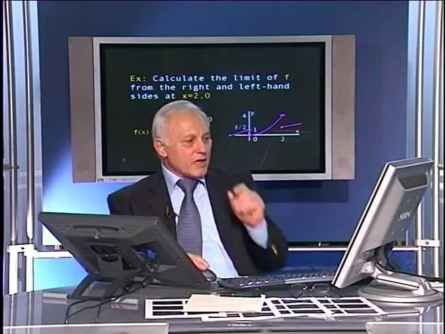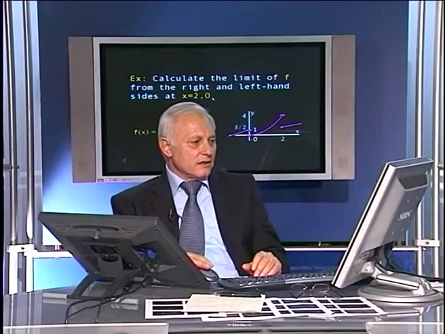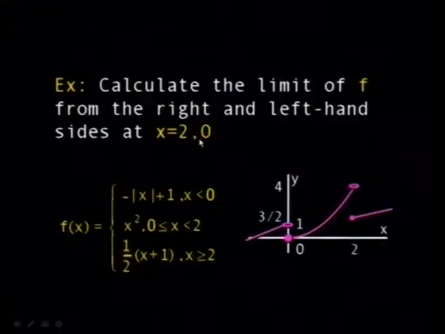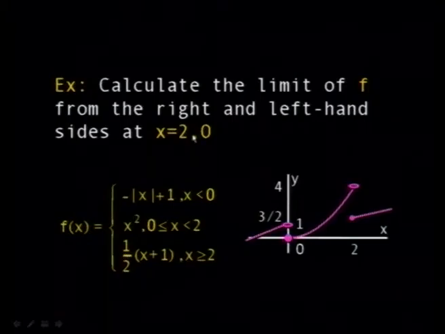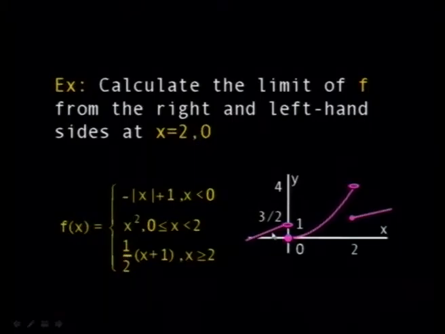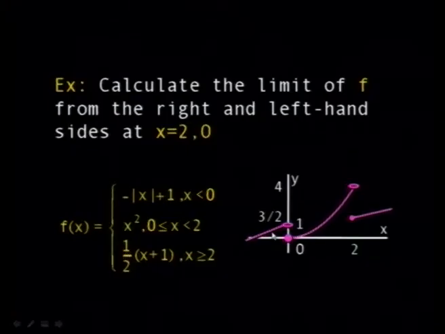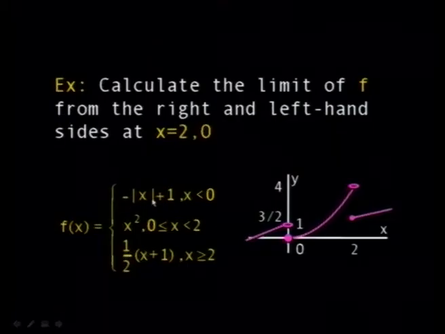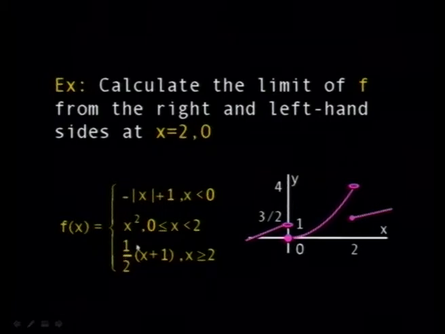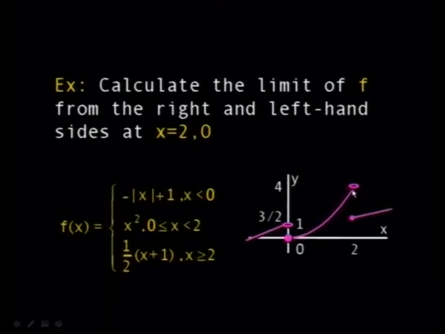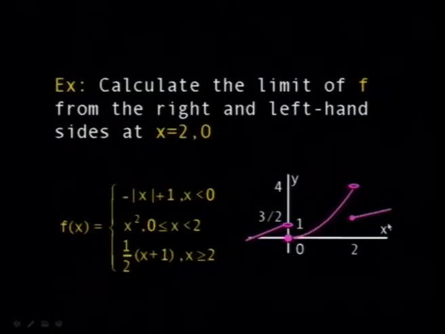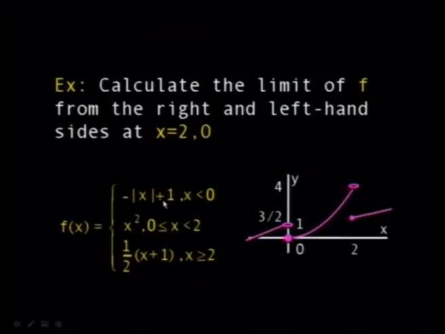Calculate the limit of f from the right and left sides at the point x equal to 2 and the point x equal to 0. Of course we can use the definition of limits here, the epsilon-delta mechanism, but why should we? Here we have three rules. When x is less than 0, you have minus modulus x plus 1, which is this rule here, the graph here, then you have x squared, a parabola here, then you have another one here, which is a straight line. So when x approaches 0 from the left-hand side, it's equal to 1 directly, because you put x equal to 0 here.